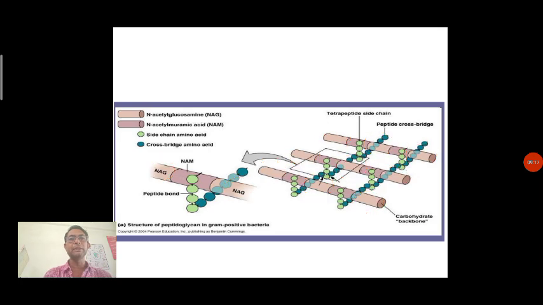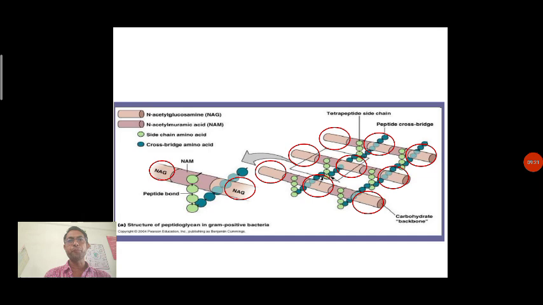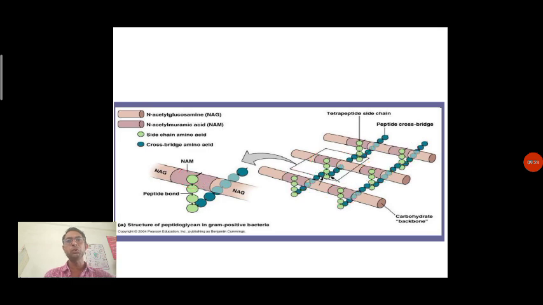Now here you can see this is the N-acetylglucosamine which is present over here, and side by side you can see there is a presence of N-acetylmuramic acid. So these are the N-acetylmuramic acid with attached peptide bonds, or having the peptide bonds with the side chain of amino acid.